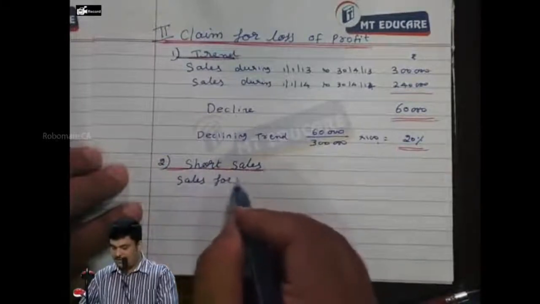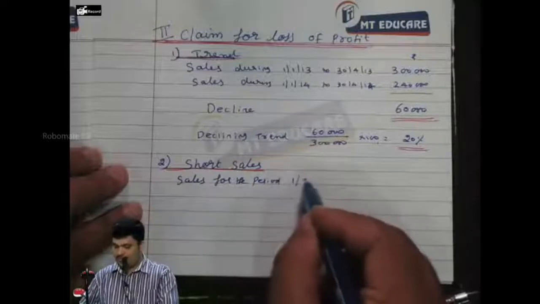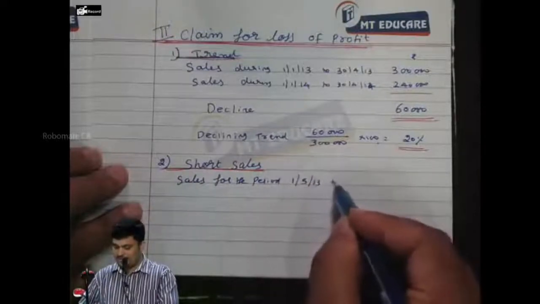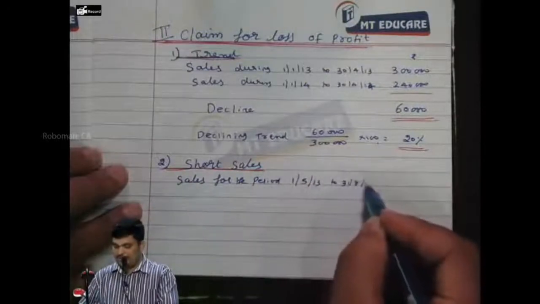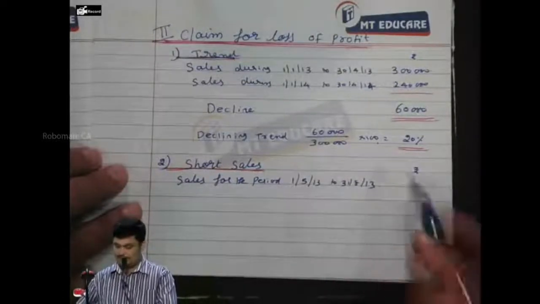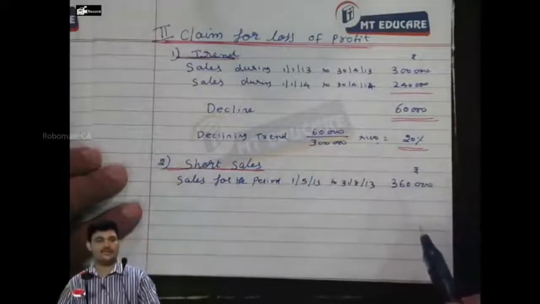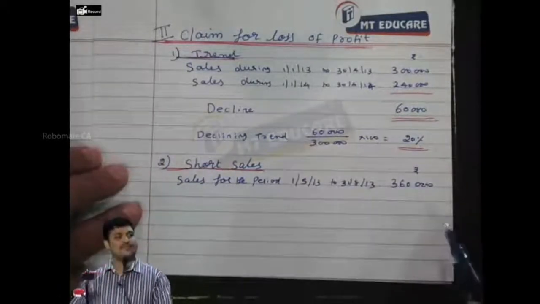Sales for the period 1/5/2013 to 31/8/2013. How much? 3,60,000. Do I expect the same sales in the current year?